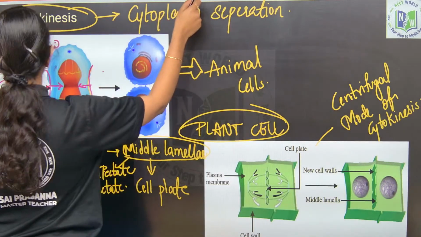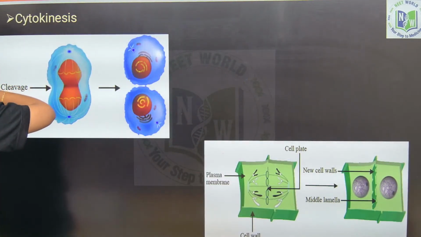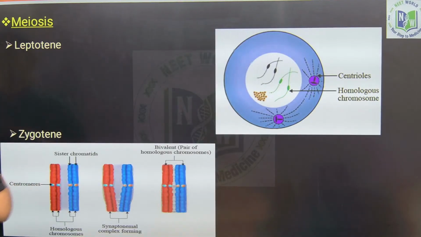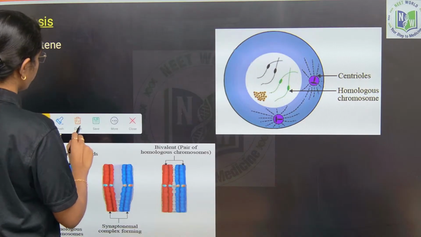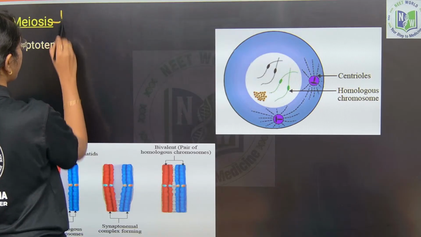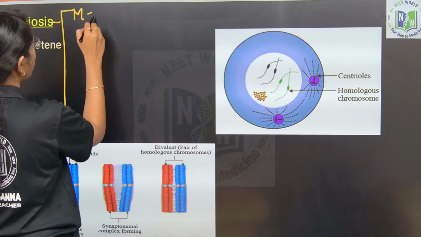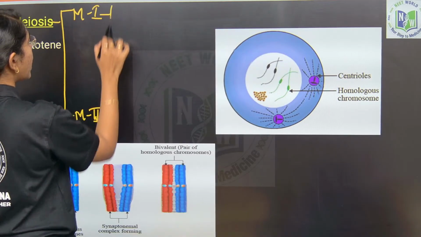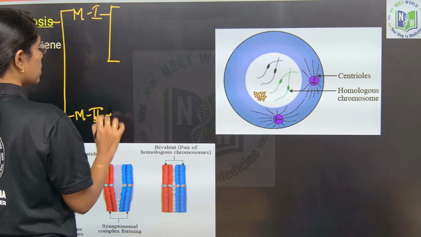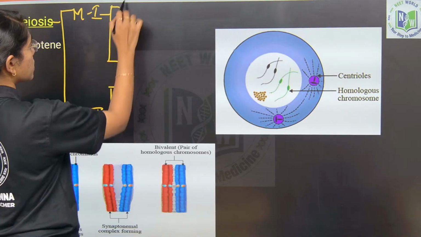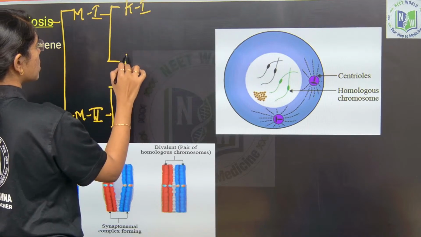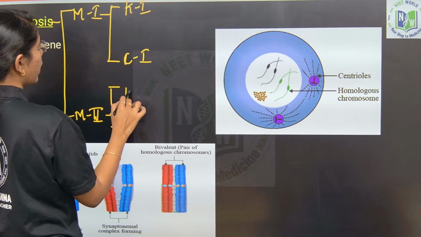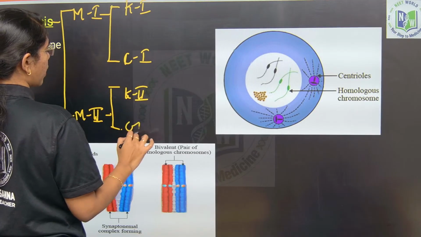Next, we will move on to meiosis. In meiosis, if you observe in detail, you will have two sets of meiosis, that is meiosis 1 and meiosis 2. Again they will have sequential karyokinesis and cytokinesis: karyokinesis 1, cytokinesis 1, followed by karyokinesis 2 and cytokinesis 2.